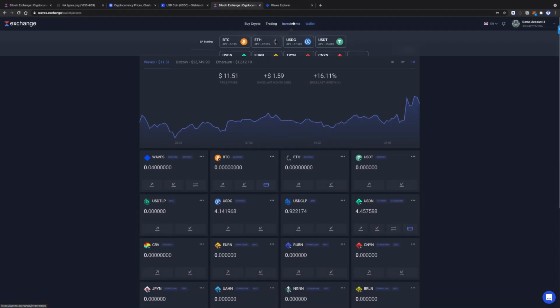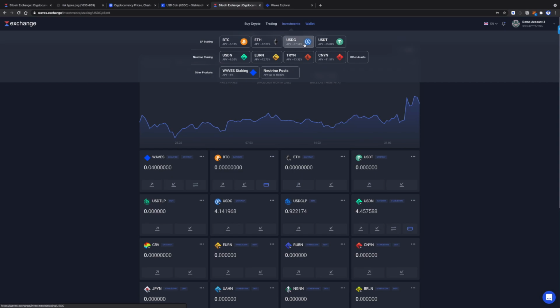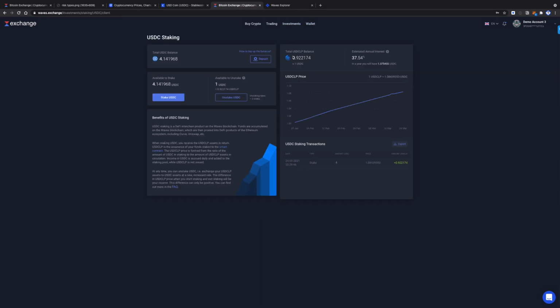Here is the investment section. Let's click on USDC here. So as you can see, more details about USDC staking and USDC investment are on my screen right now. Actually, here are some details on how the investment works. So USDC staking is a DeFi interchain product on the Waves blockchain. Funds are accumulated on the Waves blockchain, which are then proxied into DeFi products of the Ethereum ecosystem, including Curve, Uniswap, and so on.